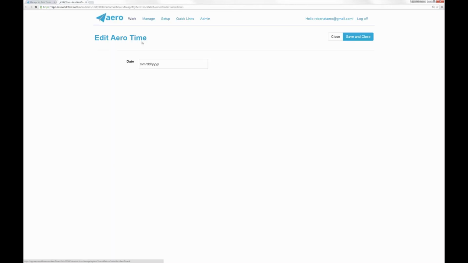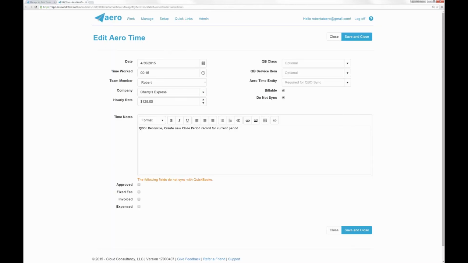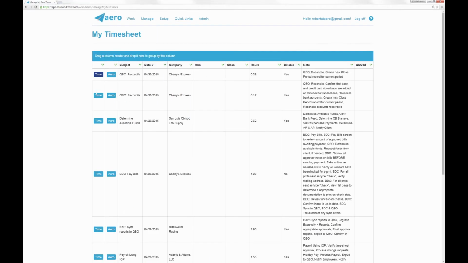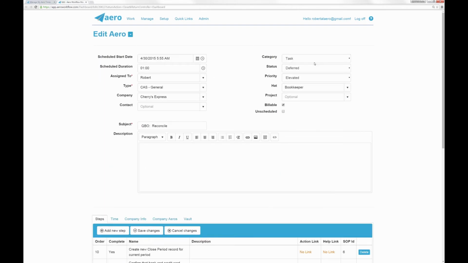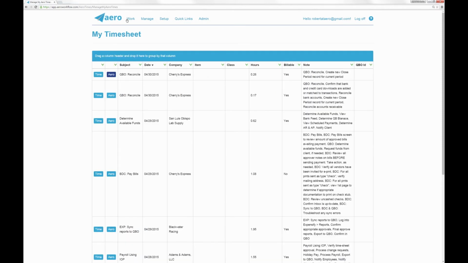Again, you can either click time here, and I'll show you that. When I click time, I'm in the edit time screen now. I can do something that I need to edit. Maybe I'm adding notes, or I can edit the arrow associated to it. Right? Maybe I click defer and I really meant to click completed. So that's the timesheet.